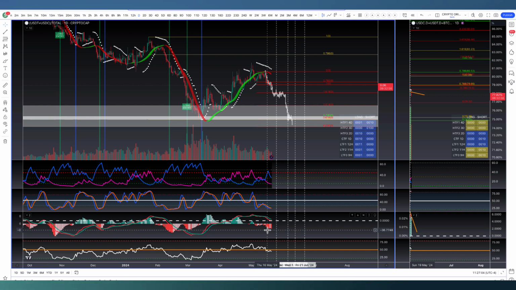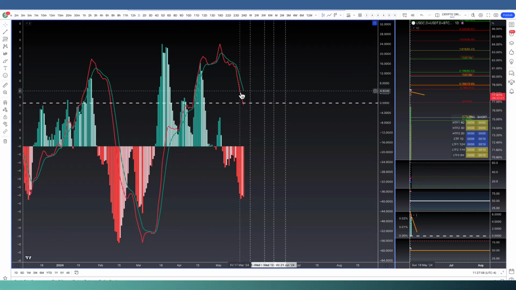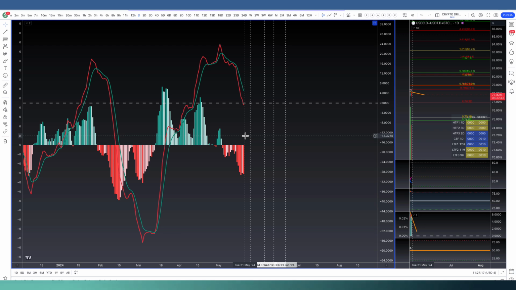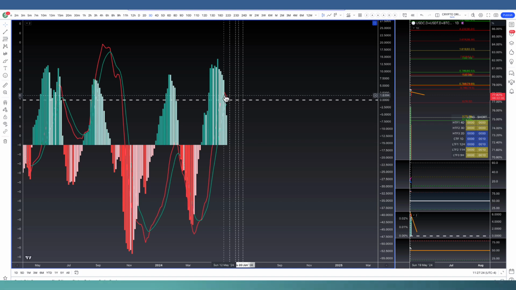We've been waiting for this 1-day TSI cross down, folks, and it looks like we're getting it right now. We have the red fast line poking through. Once we see that green line come down, it's nailing the coffin. But we have a red MACD coming in right now as well on the 1-day. On the 2-day chart, we are seeing that follow through. And on the 3-day chart, we're a tiny bit above the zero line right now, but that's only the fast line. If we cross down, then that's the nail in the coffin there.